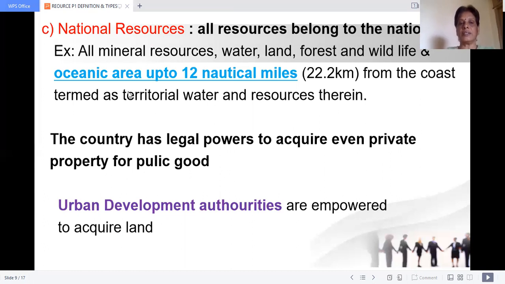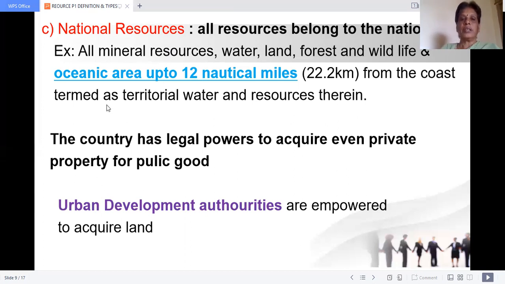That is a national resource. Not only the landmass of our country, in the ocean also we have the right to use up to 12 nautical miles. Whatever resources are available up to 12 nautical miles, you can go for fishing, mineral extraction, collecting shells and fuels. So up to 12 nautical miles from your nation's boundary landmass are national resources.